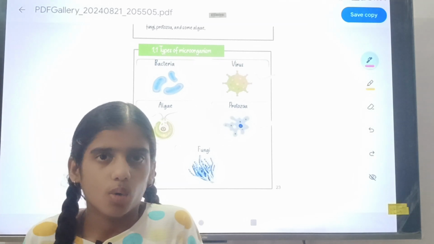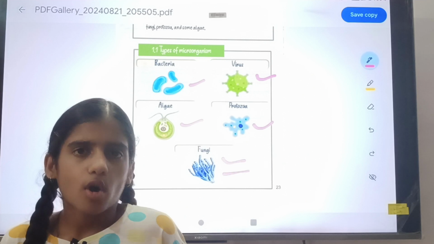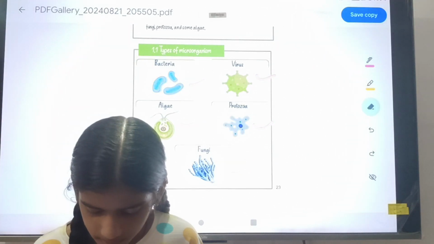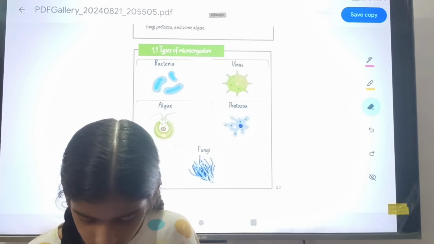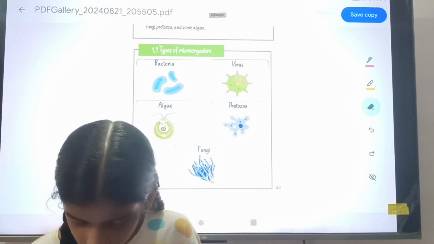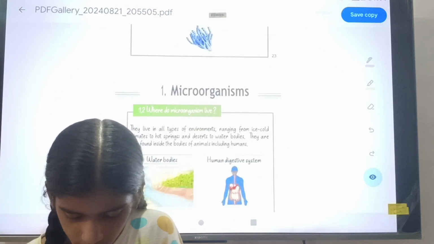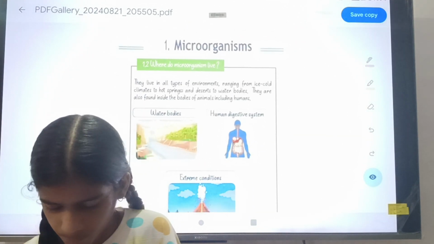You will see how the bacteria look, how the virus looks, and so on. Some of these microorganisms are useful and some are harmful. So let us study about that. These were the structures of microorganism.